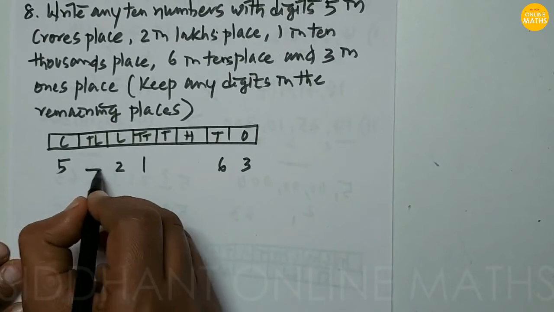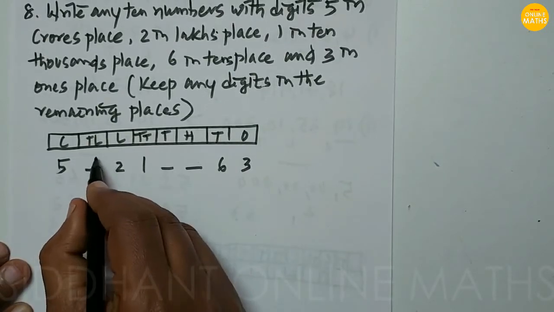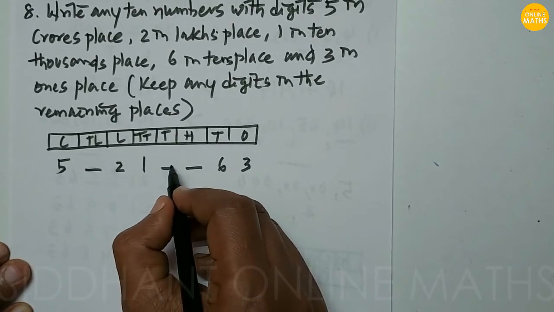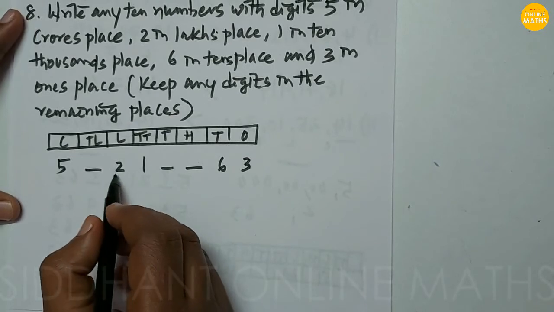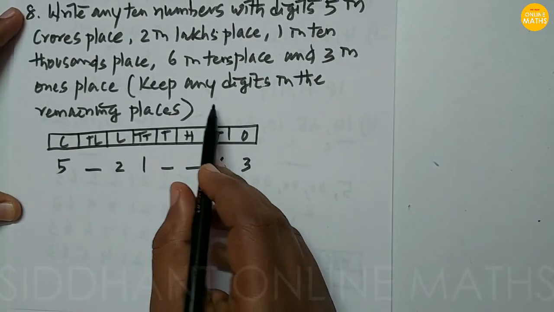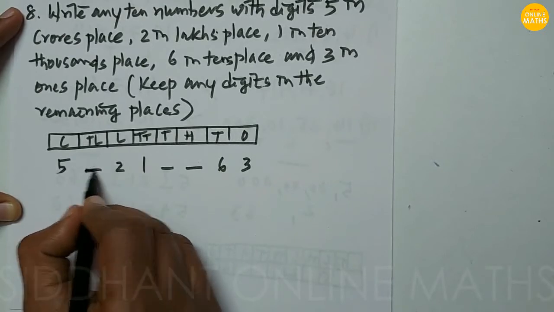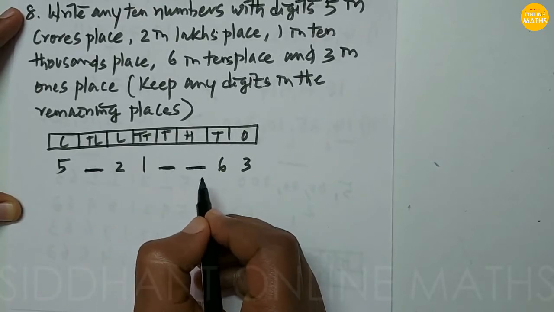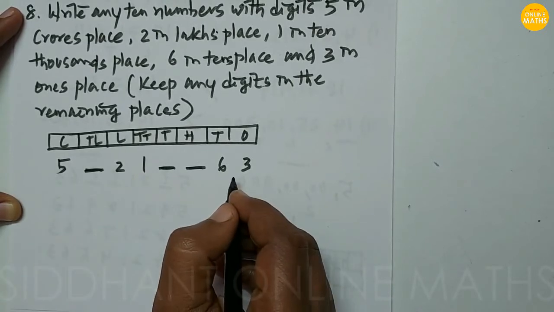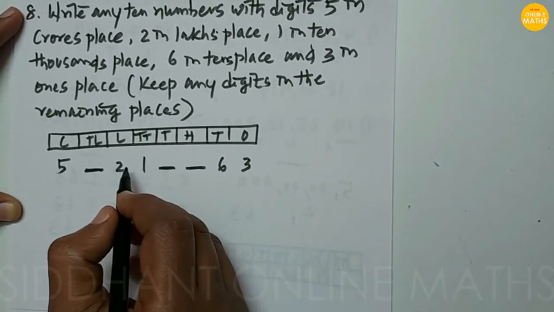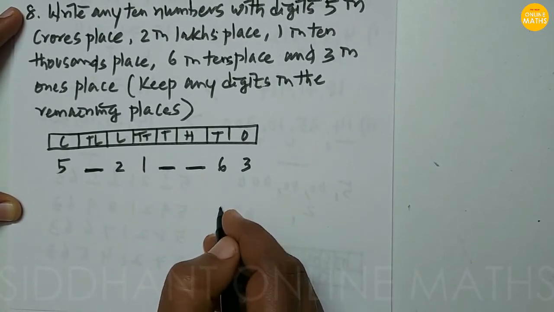So now when you see here, there are blanks at the 10 lakhs place, the 1000 place, and the 100 place. Now they told in the question, keep any digits in the remaining places. Remaining places means these are the 3 blanks we are going to see. So at these blanks keep any number and frame a number here, and like that we have to frame 10 numbers.